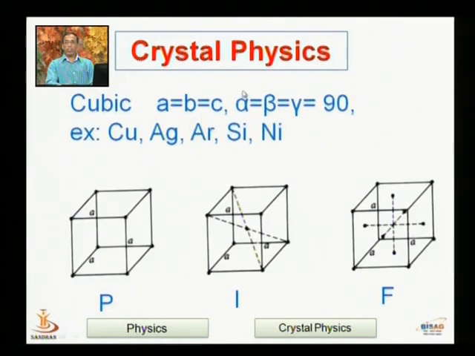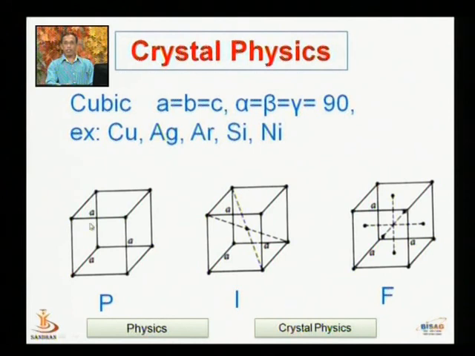First one, cubic. In the cubic crystal system, the lattice parameters are a equal to b equal to c, and the angles are equal and equal to 90 degrees. Means all the axes are the same, all the 3 sides of the cube are the same, and they are mutually perpendicular to each other. Means all the angles alpha, beta and gamma are 90 degrees. Examples of this system are copper, silver, argon, silicon and nickel.